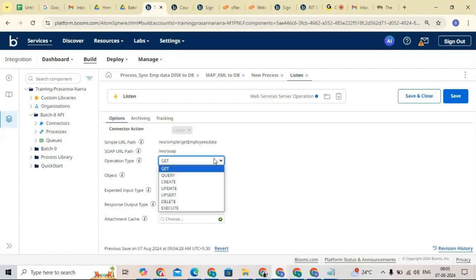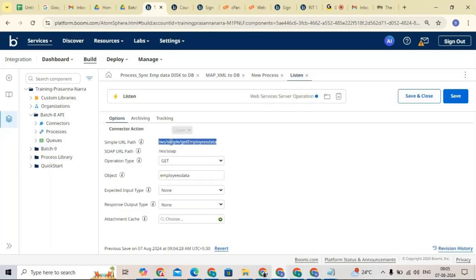Some people get confused between get and query, so today go and explore what is meant by get and what is meant by query. Now we are taking the operation as get, and we are creating the object type. The operation we are performing, get, is concatenated with the object. Here the simple and the visual parts are common.